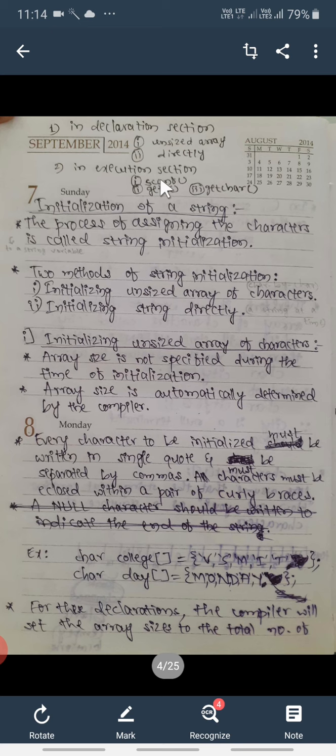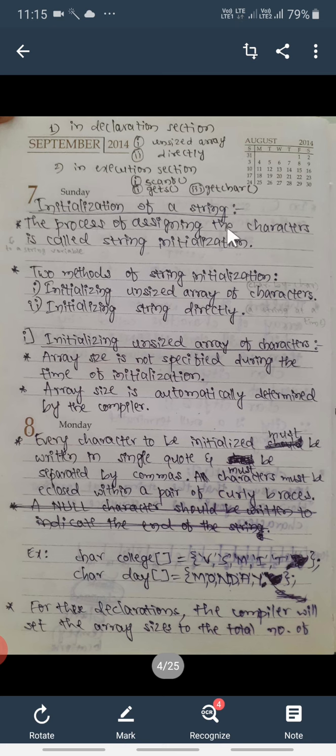Usually we have used these methods in initialization in the first module, and in the third module while discussing arrays also. But here the only extra point is that along with scanf we can use two other important functions to read strings, that is gets and getchar. So we will see all these methods now, starting with initialization of strings.